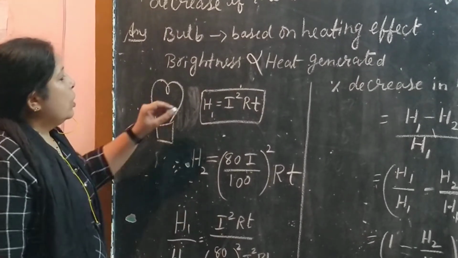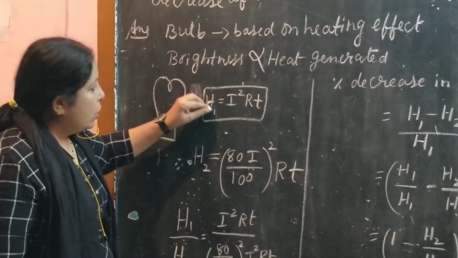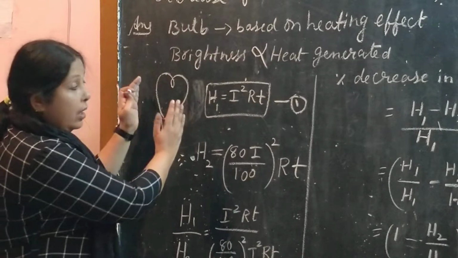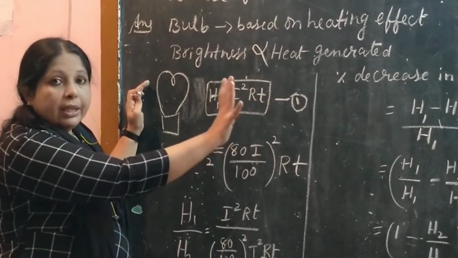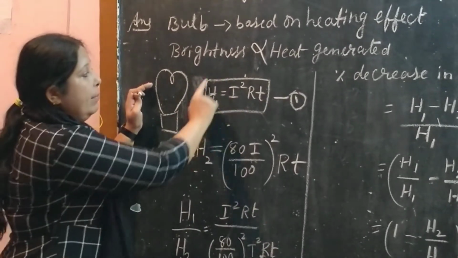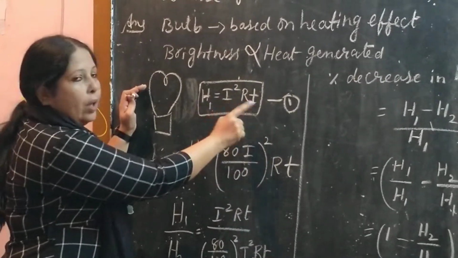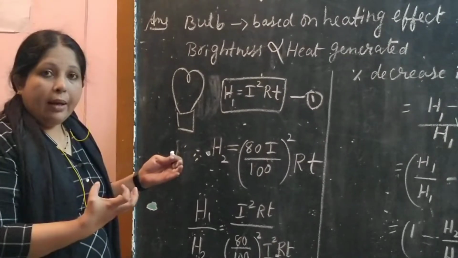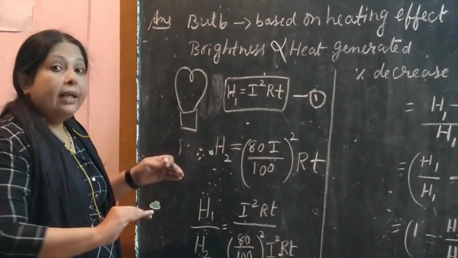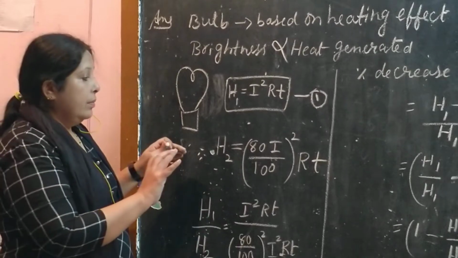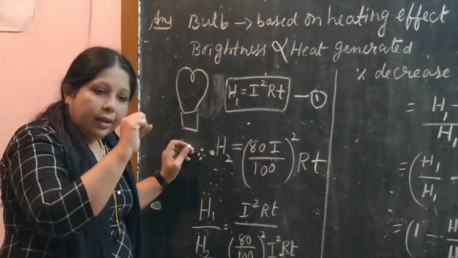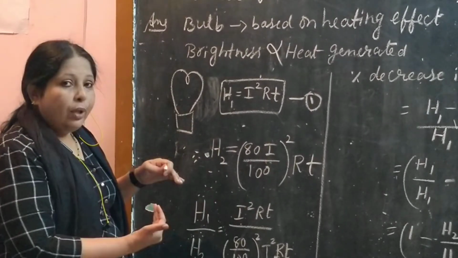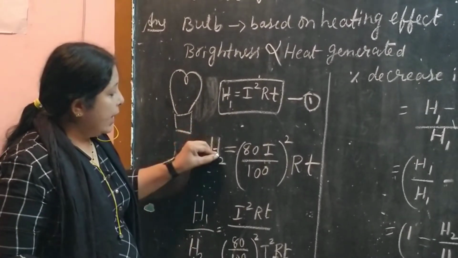Okay. So now we will take this as H1, the first equation. Normally, when the current was flowing at 100%, the equation is H1 is equal to I square RT. Then when the brightness reduced by 20%, at that time, when the current is reduced by 20%, what is the brightness? Then we have to take the second equation. We will name it as H2.